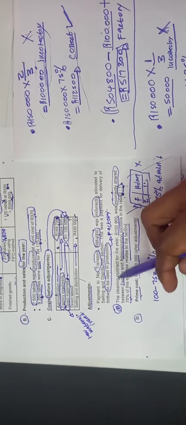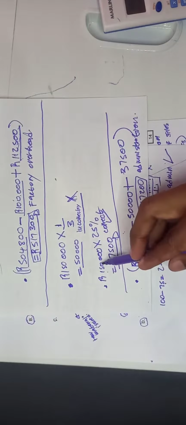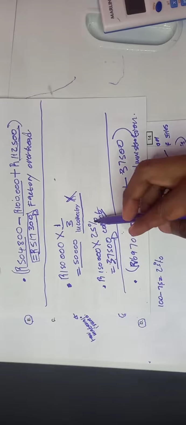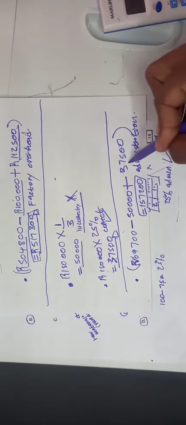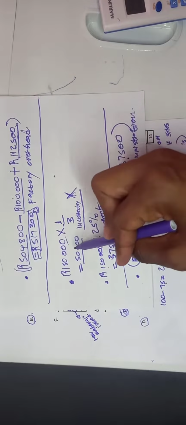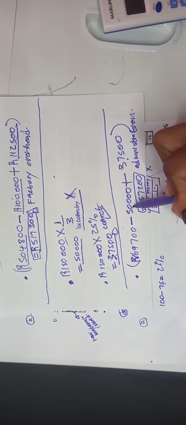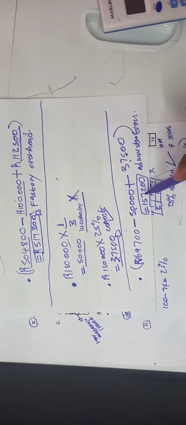That's what they were supposed to do. So this is what we did here. Administration, they were supposed to say 150,000 times 25%. Then we got this amount of 37,500. That's what we added here. Whereas they made the mistake of allocating 1/3, which gave us 50,000. We subtracted that 50,000. We added the correct amount. Then we got an administration cost of 157,200. That's it. Go back and revise, guys.